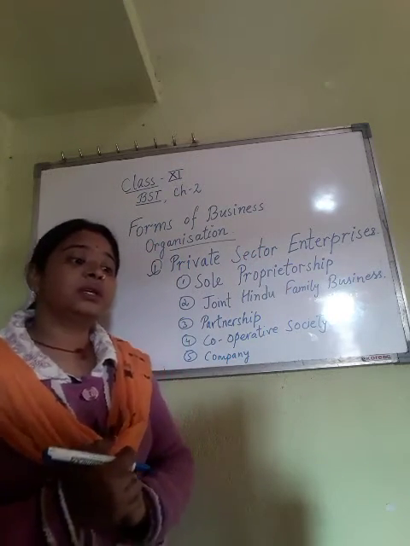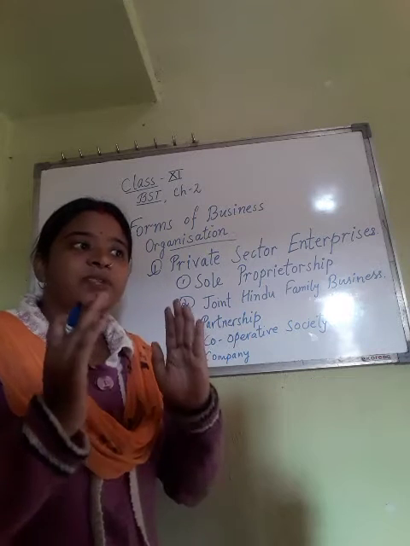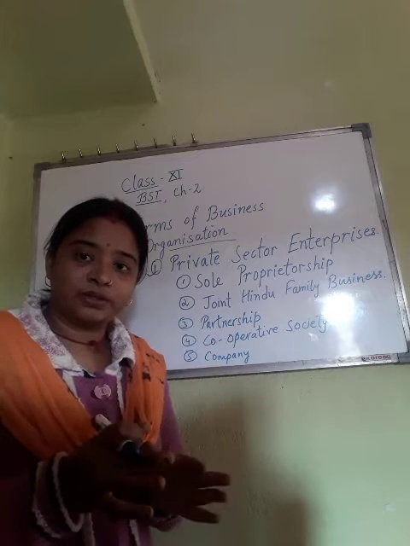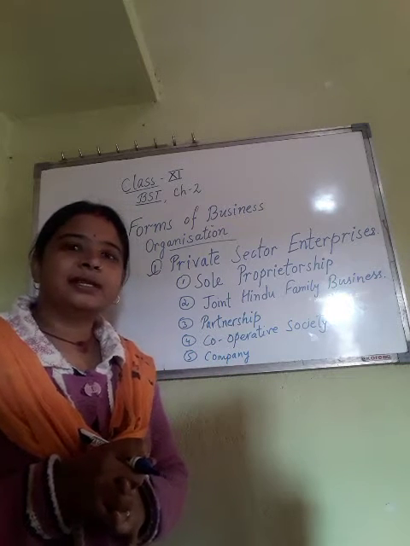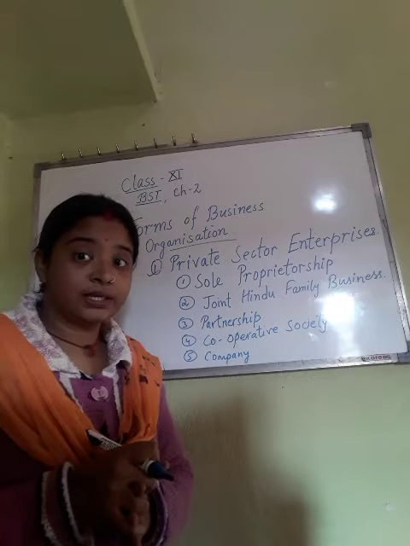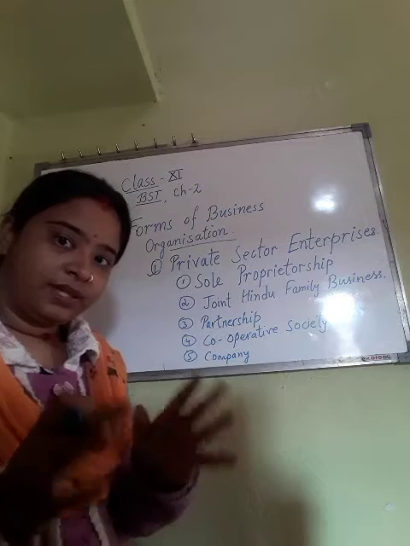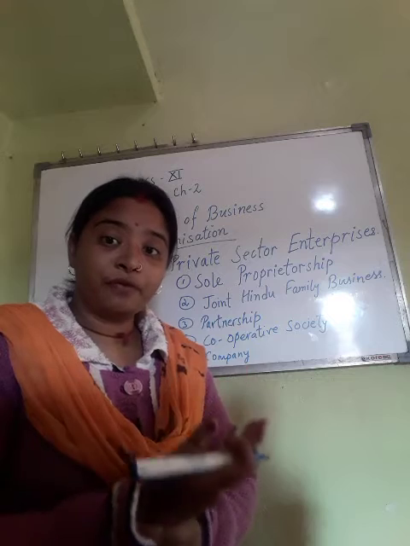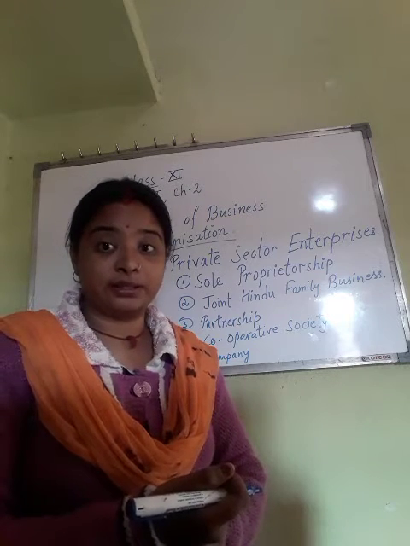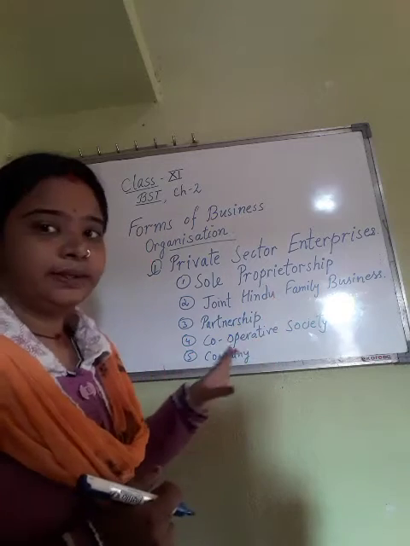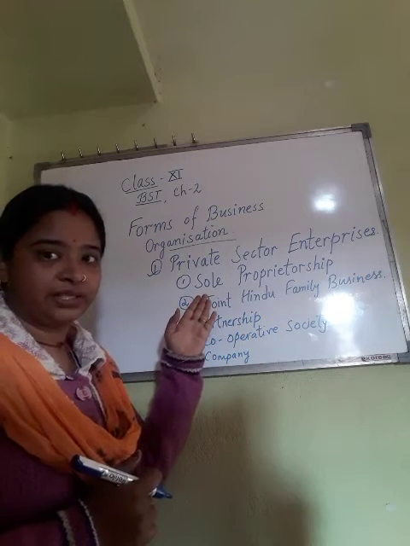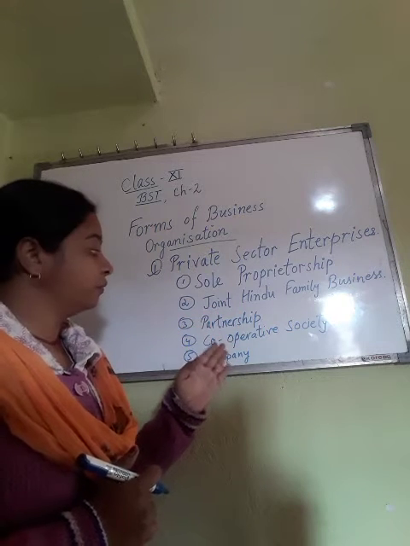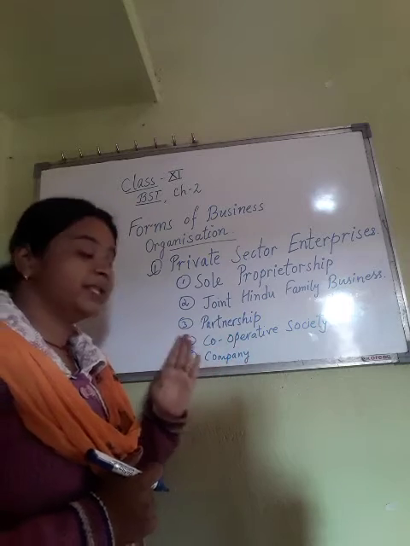Now here also in the private sector, as I have said, it is a business which is run by an individual person. In private sector there is no involvement of the government. It is controlled by that same person who is running the business. There are different forms of private organizations. The first one is sole proprietorship, next is joint Hindu family business, third one is partnership, fourth one is cooperative society, and the fifth one is company.